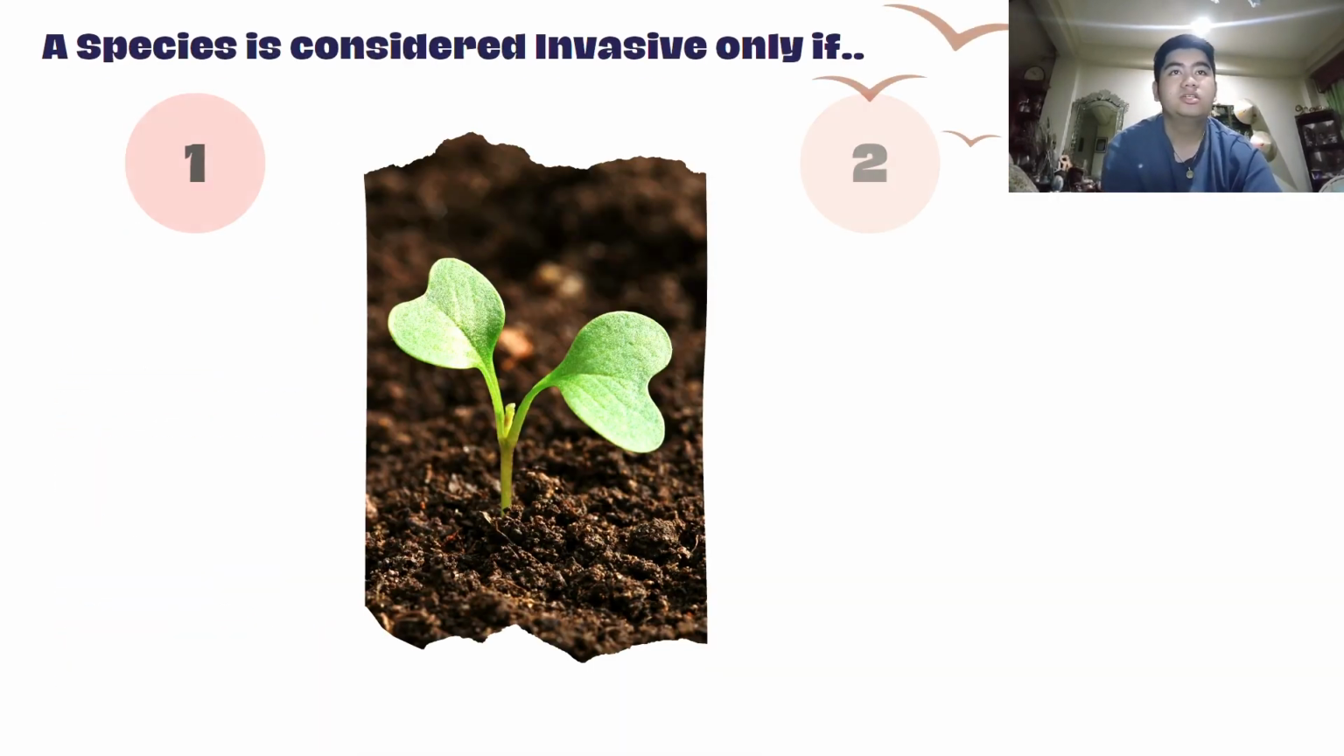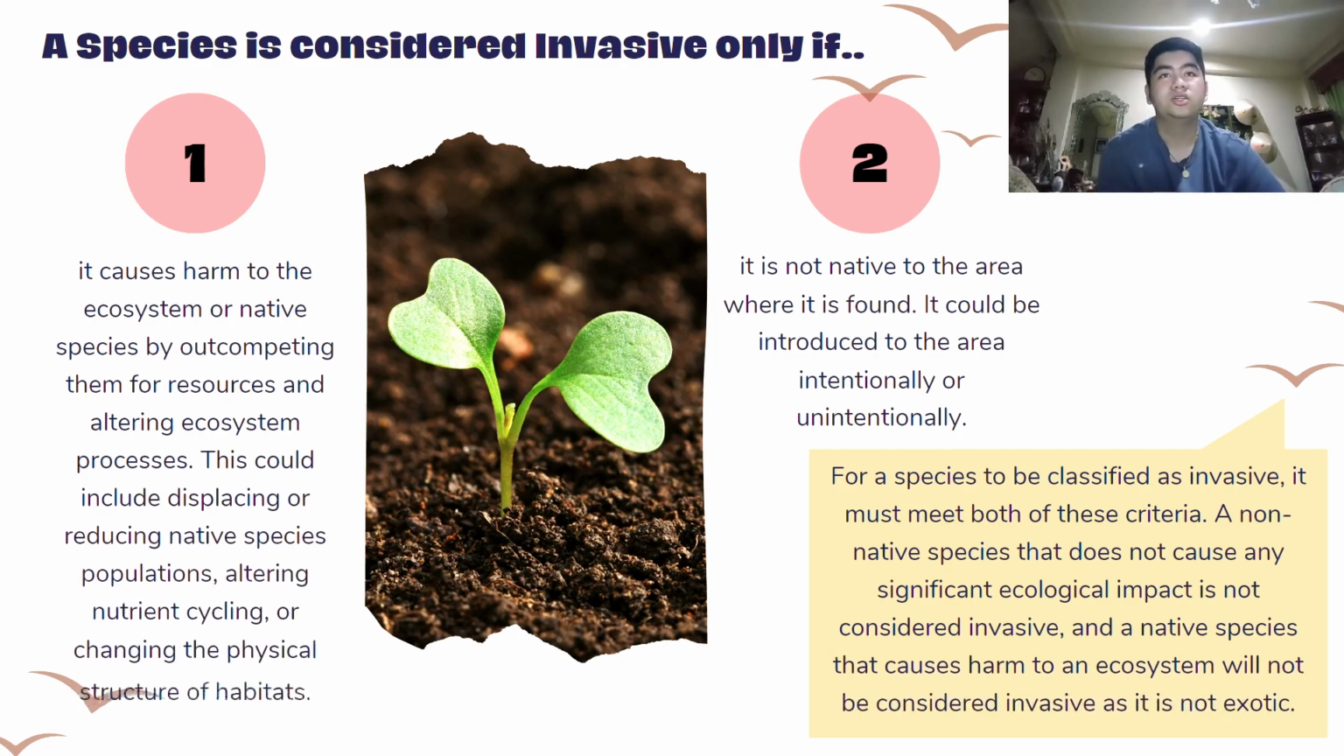A species is considered invasive only if it causes harm to the ecosystem or native species by outcompeting them for resources and altering ecosystem processes. This could include displacing or reducing native species populations, altering nutrient cycling, or changing the physical structure of habitats. It is not native to the area where it is found. It could be introduced to the area intentionally or unintentionally.